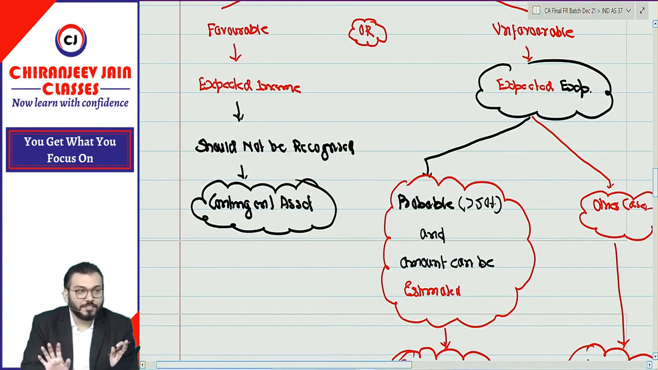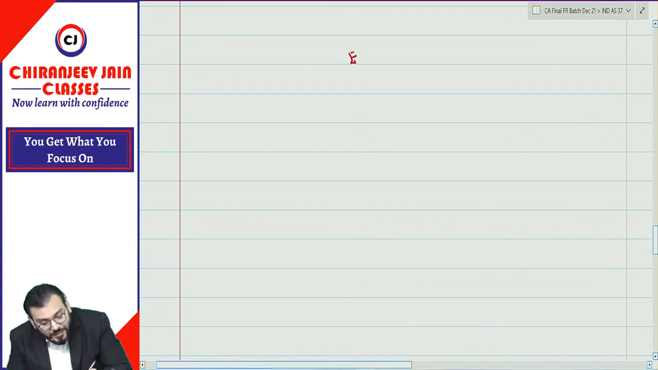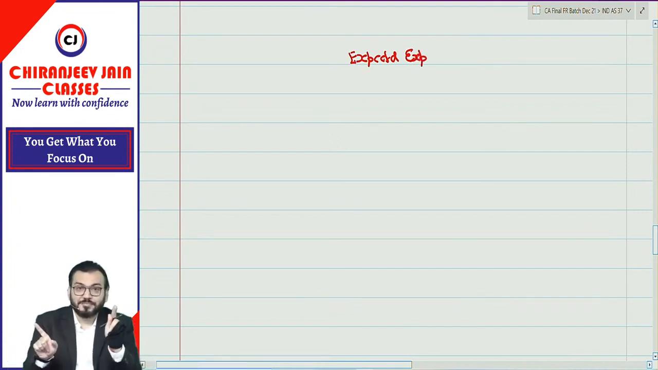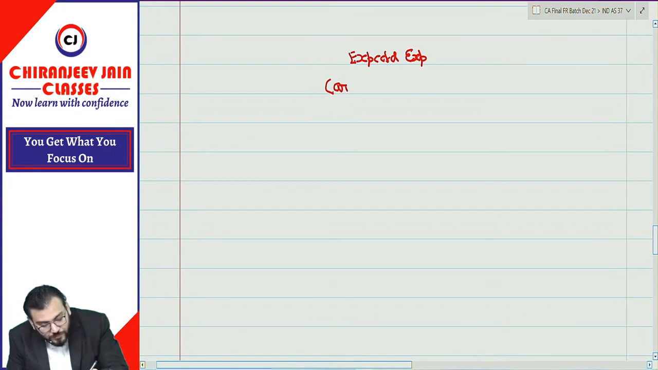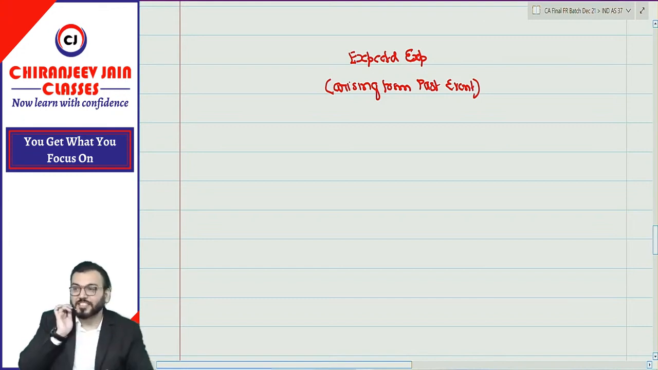Now, coming till now, I have not completed. Now, when I am saying expected expenses, which is arising from past event, okay? When I am now writing expected expenses, include losses, correct? Arising from, better write down. This is a very key word. Past event. Means the condition must be available on balance sheet date.